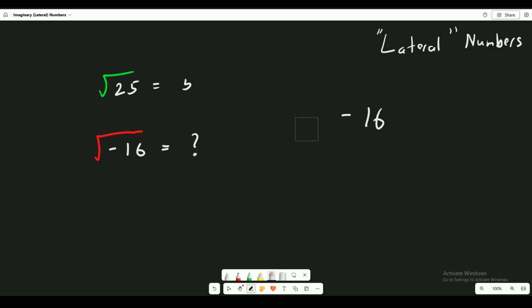Well, there's a little trick we can do. Instead, we're going to split the number inside the radical. The square root symbol is called the radical. Negative 16 is equal to negative 1 times 16. So far, so good? Cool. That means I'm going to split the inside up like this. So far, so good.